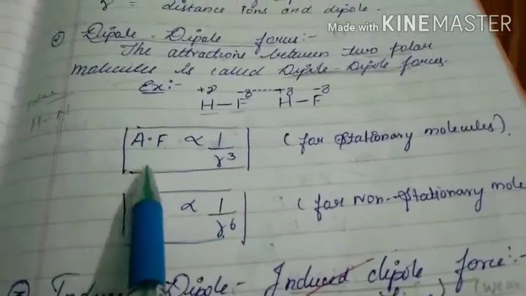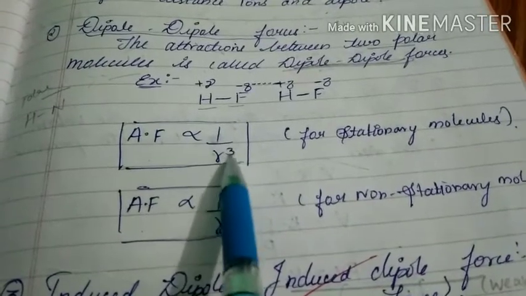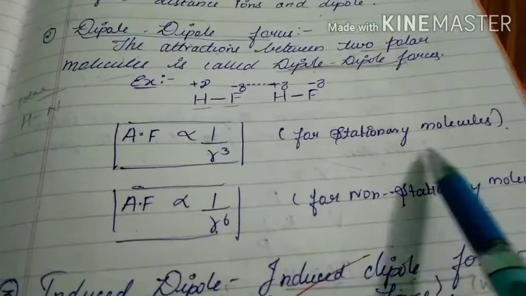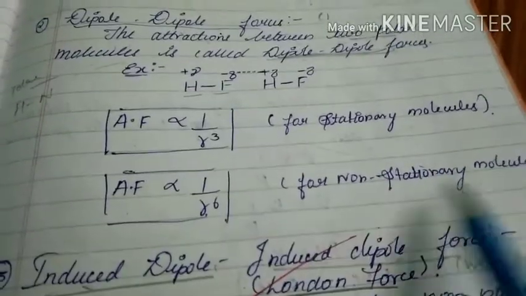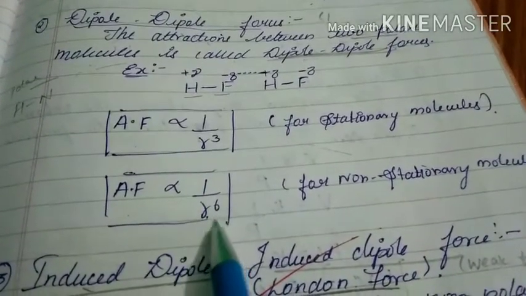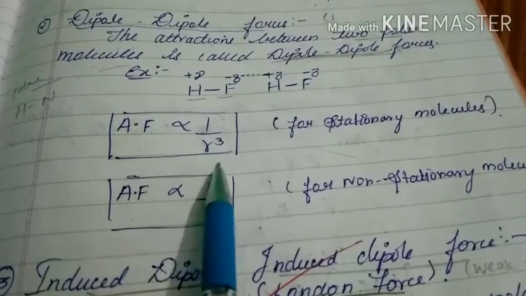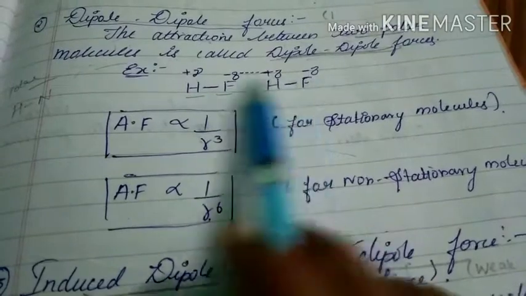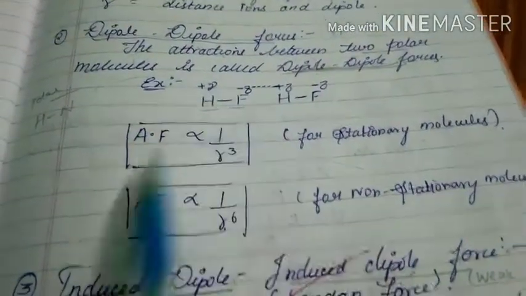Next, here the expression is that attraction force is proportional to 1 by r cube in case of stationary molecules. Stationary means not moving. But in case of non-stationary molecules, attraction force is proportional to 1 by r power 6, where r is the distance between two polar molecules. This is the expression regarding dipole forces.